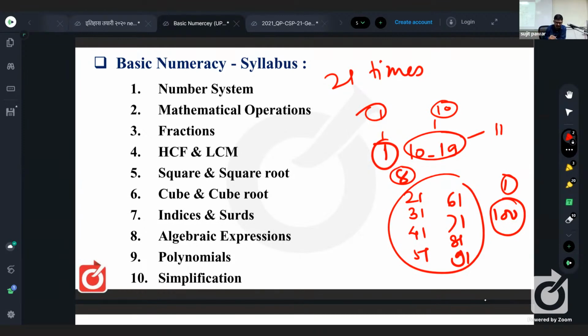Okay, so that is regarding the number system. We are not discussing all these topics in detail because we are having our regular lectures. Those we'll be doing. So from the mathematical operations point of view, what do you mean by mathematical operations? That is only the basic 4: addition, subtraction, multiplication, and division. No question is to be solved by other than these operations.